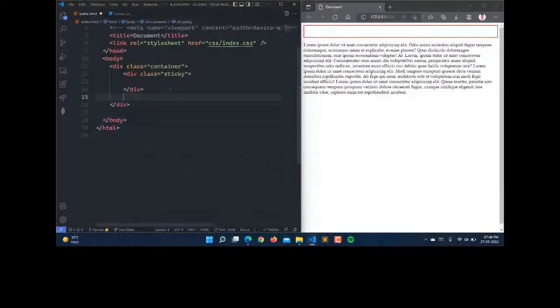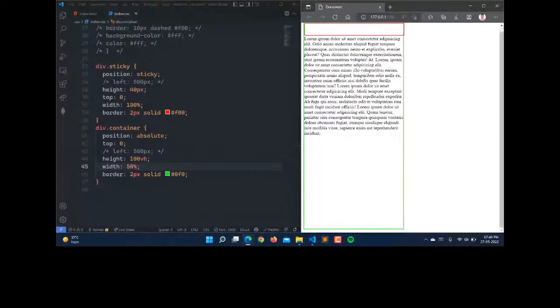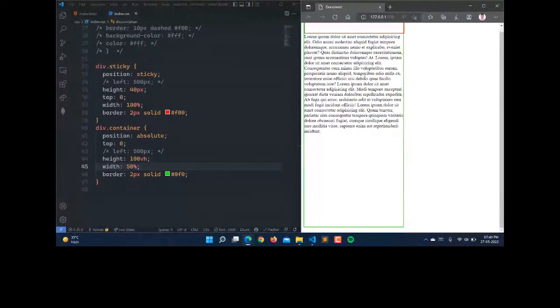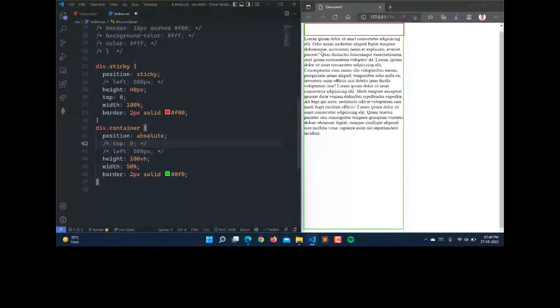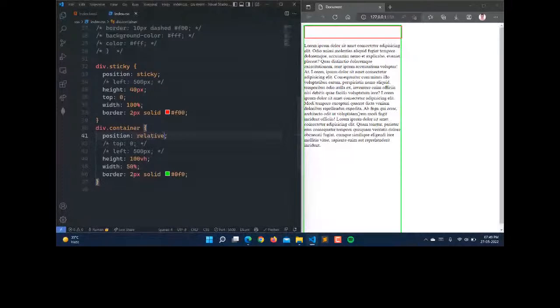So now you can see that we are under the div here, and this div has the position. First of all, it has position sticky, and then when I'm scrolling, it is changing the position to fixed here. Actually, we have to set some things so that it works more properly. As we have top 0 for this container as well, let it be container relative.